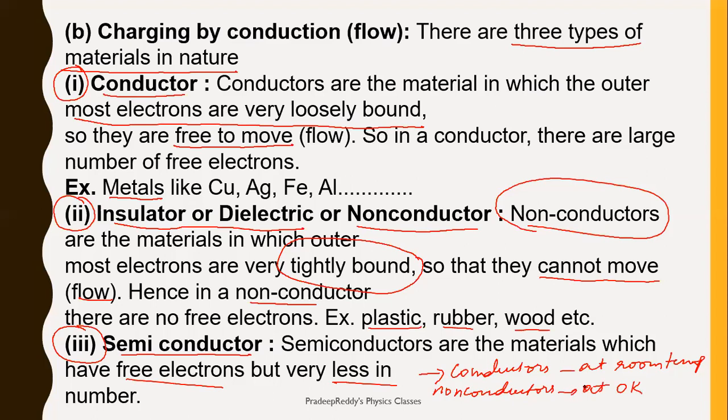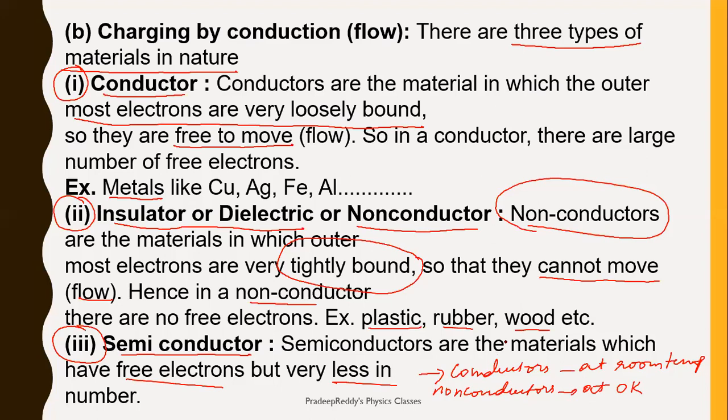If the temperature is 0 Kelvin, then semiconductors will behave as non-conductors. If it is room temperature, if there is some additional temperature, then in such cases, electrons gain energy and they can enter into the conduction band. As a result, it will behave as a conductor.